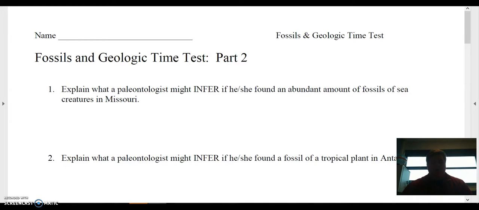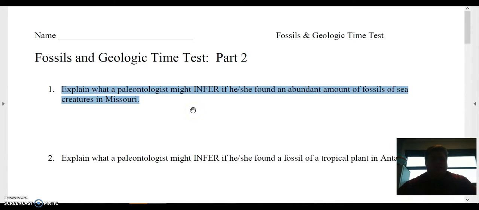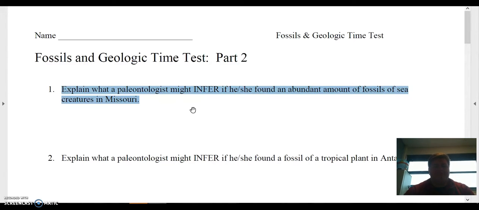Number 1 on the written portion, on the paper part, it says, explain what a paleontologist might infer if he or she found an abundant amount of fossils of sea creatures in Missouri. So, if a paleontologist found a lot of fossils of sea creatures in Missouri, what would that tell that paleontologist? Explain what that would tell him.